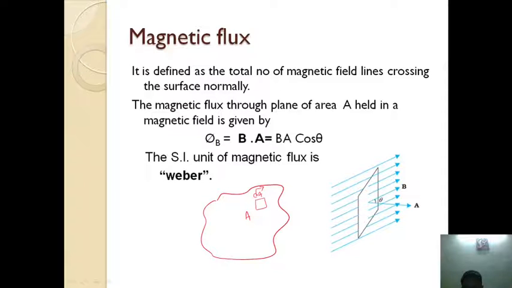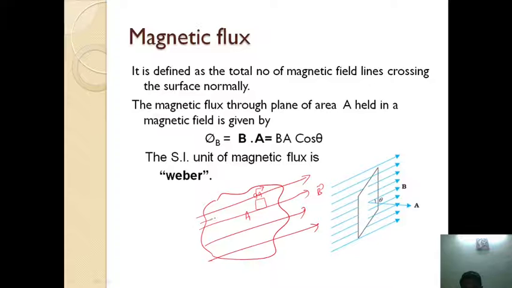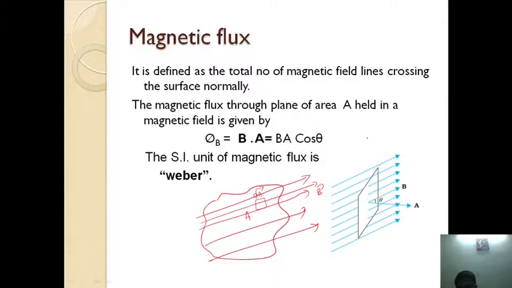Let us take a small element dA, and this is the direction of the magnetic field. And what is the direction of the area vector? This is the direction of the magnetic field, and the area vector is always perpendicular to the area.